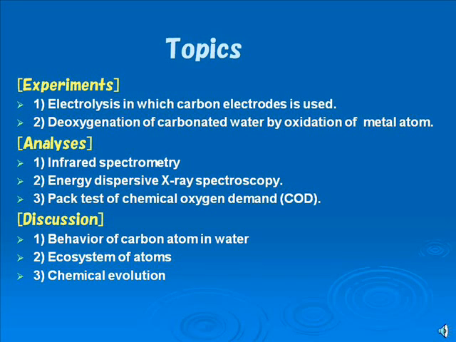An iron atom takes an oxygen atom from carbon dioxide in the carbonated water, and the free carbon atom connects with the iron atom, because the electronegativity of the carbon atom is larger than that of the hydrogen atom, and that of the hydrogen atom is larger than that of the iron atom. The iron carbide forms a membrane, and it is possible to generate proton-free hydrogen ion.